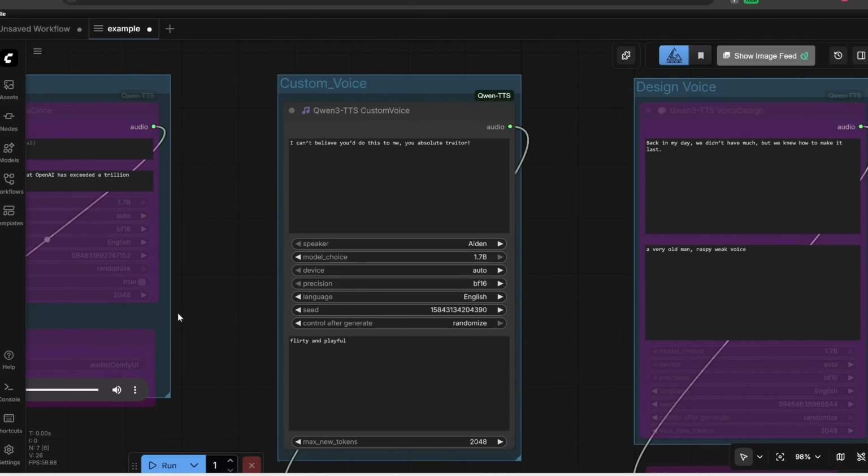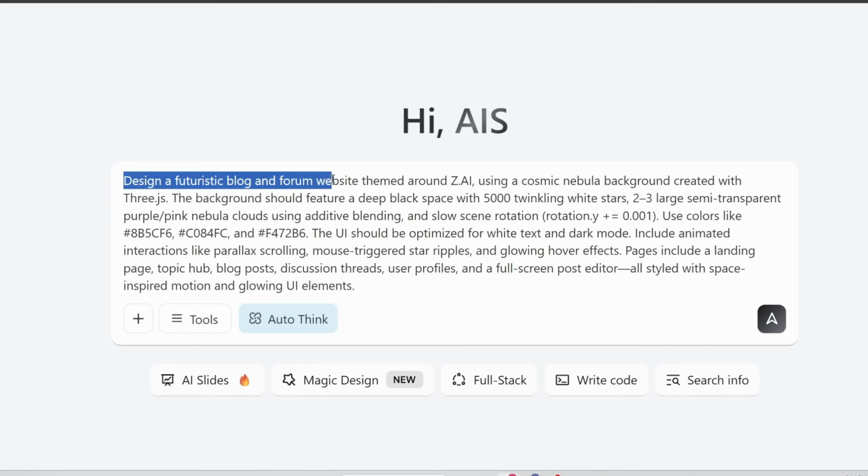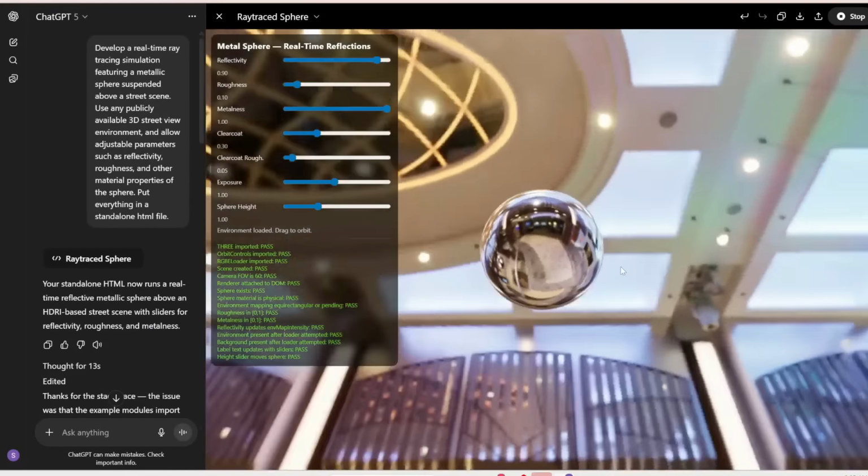So there you go. Here's how you can easily control the expressions or emotions that you want the voice to speak out. On my channel, I featured so many different AI models and tools, it can be very overwhelming. What if you can use all of these models all in one platform?